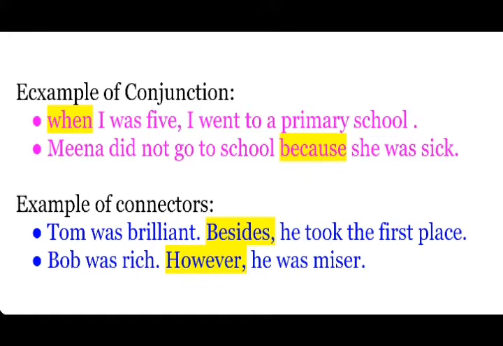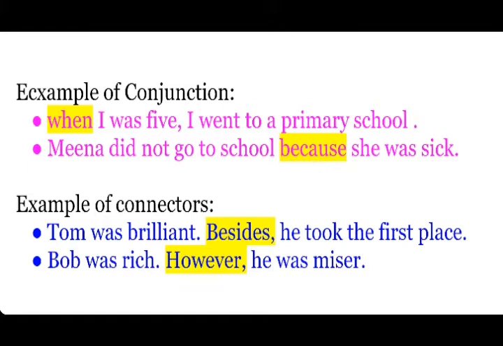There are some examples of conjunctions. Subordinating conjunctions: When I was 5, I went to a primary school. Here, when is a subordinating conjunction. The second example, Mina did not go to school because she was sick. Because is another subordinating conjunction, and this is used in the middle of the sentence. And in the first sentence, when is a subordinating conjunction used at the beginning of the sentence.